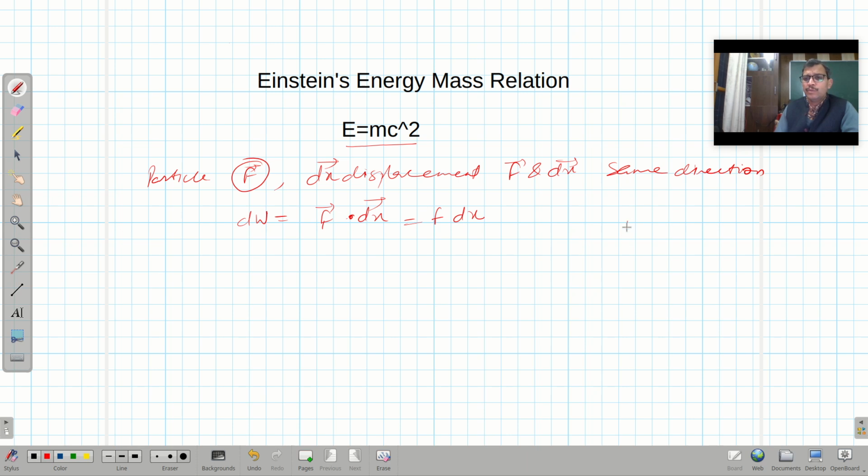Now the force is nothing but the rate of change of momentum, and what is momentum? This P is the momentum, and relativistically it is represented by gamma m naught v. Here what is gamma? Gamma is 1 minus v square upon c square under the root. That's what we are considering here. Therefore let us substitute the value of momentum. It is dp upon dt into dx.